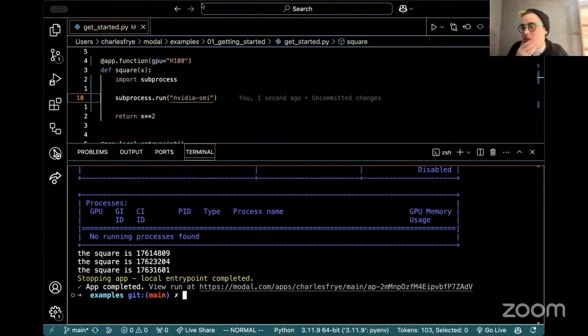Snowflake is a similar situation. They make analytics SQL really nice on top of clouds.